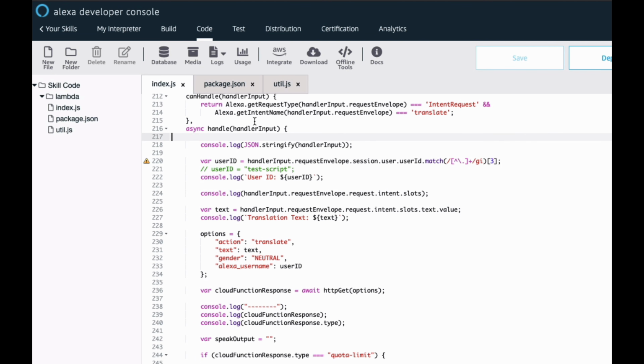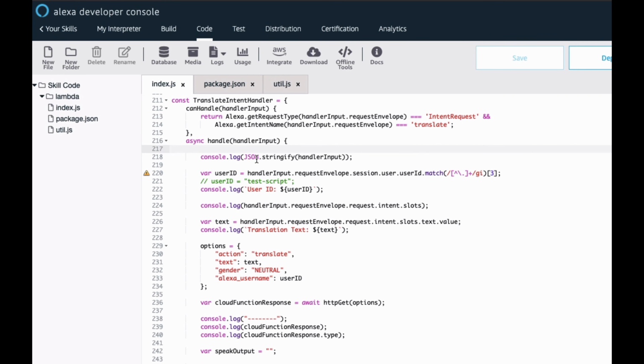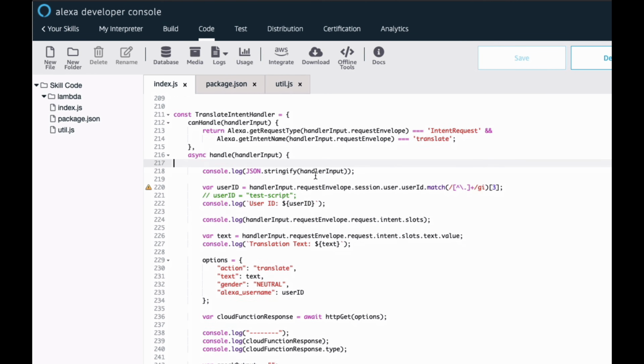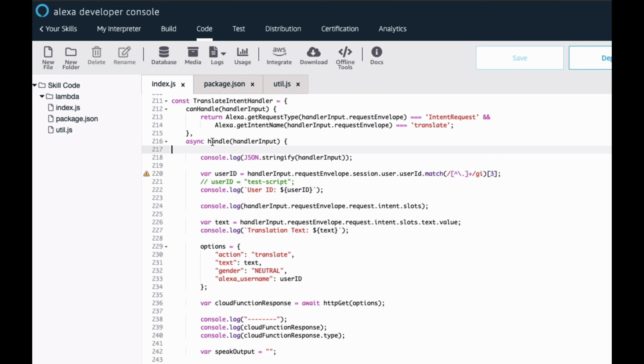And in this case, let's walk through the handler here. I'm not going to walk through every intent, but this is the translate handler, and this is the most relevant one. So one thing I would just call out is the async await paradigm. Very relevant here, because we're handling a request, but we also want to make sub HTTP requests that are going to take time to execute, and we want to wait for those responses to come back before we proceed.